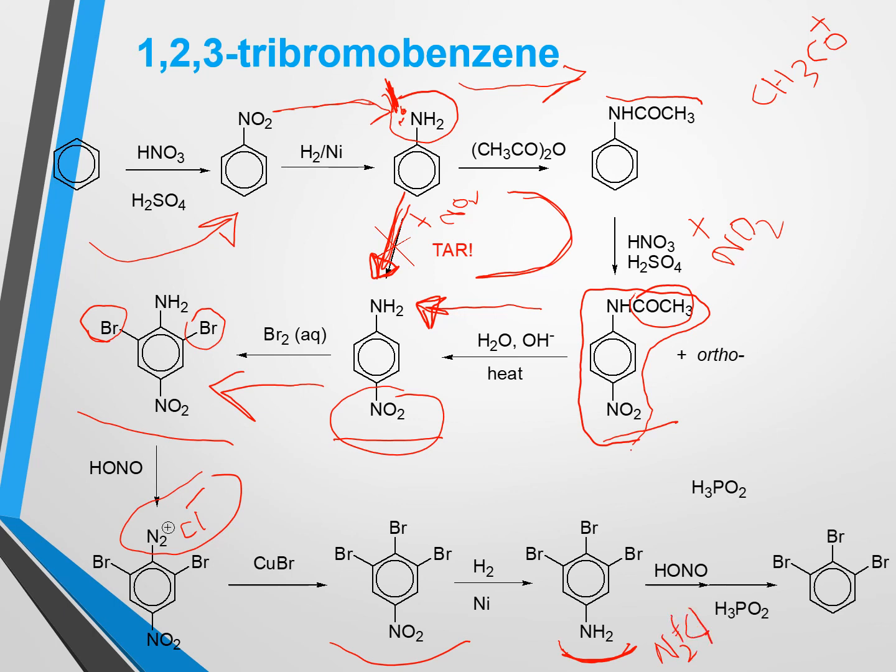And after that, if we use phosphoric acid, we know that the diazonium chloride portion will be replaced from the benzene ring, and this compound will be converted to this compound by following these two steps. That is our target product, which is 1,2,3-tribromobenzene. So using this synthetic route we can prepare 1,2,3-tribromobenzene from benzene.